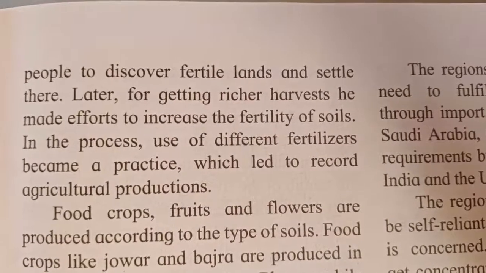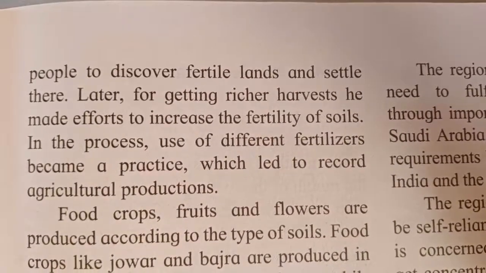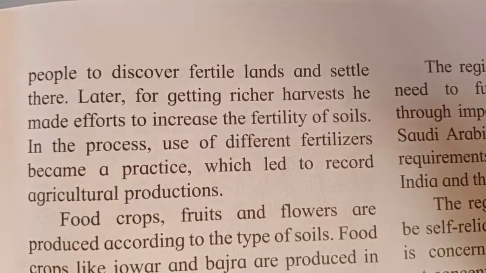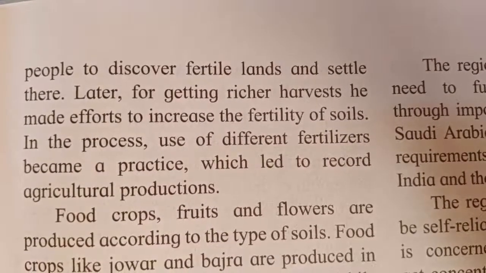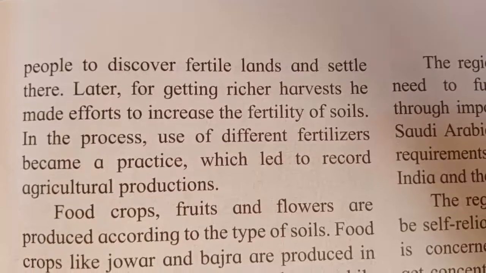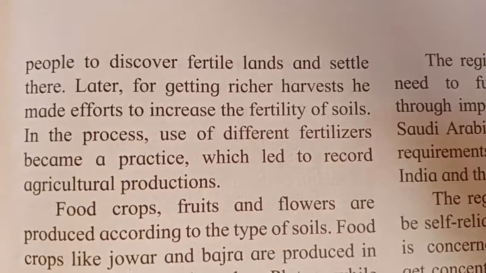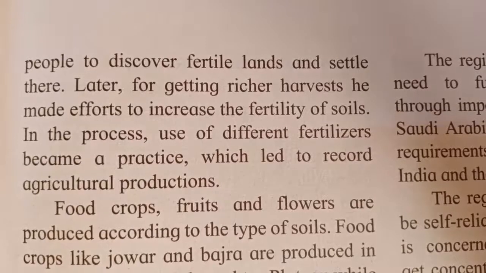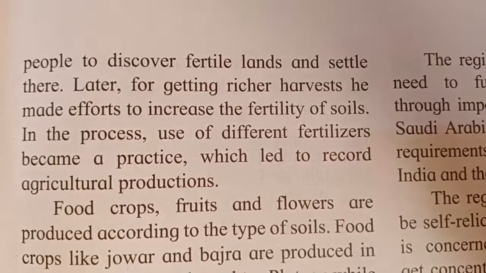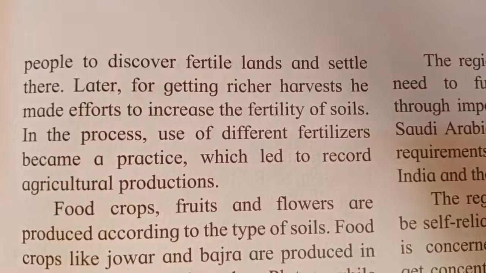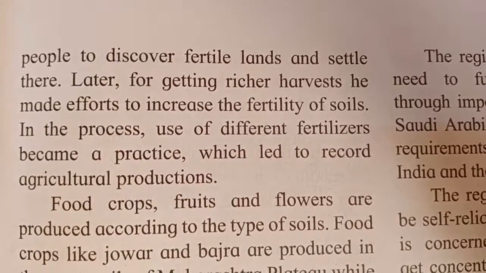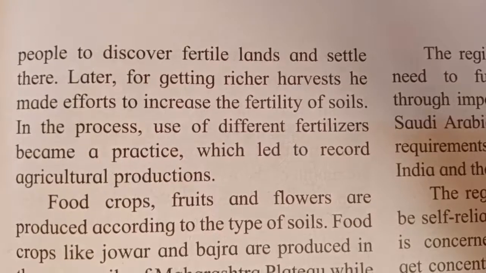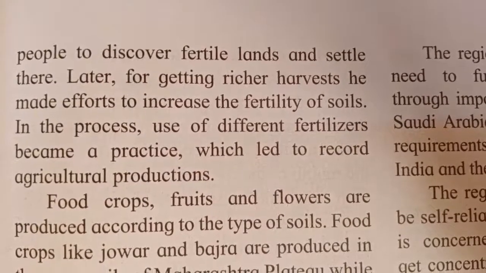So when people came to know that fertile soil and water is very important for cultivation, there was a competition among the people. They started settling near the river valley in order to find out where the fertile land is.